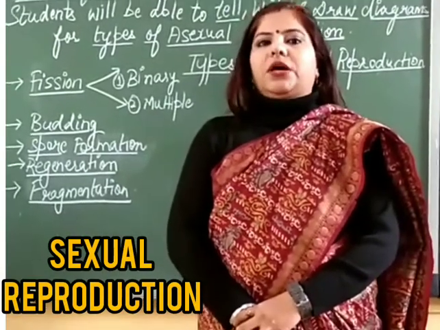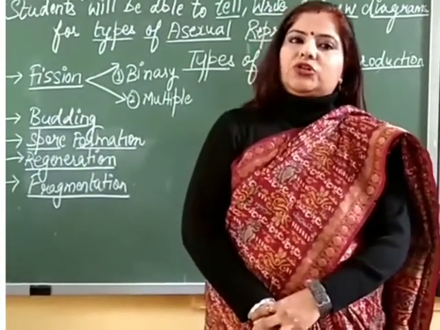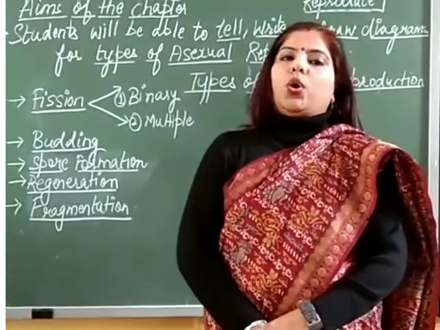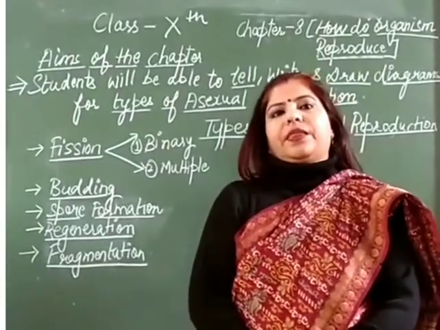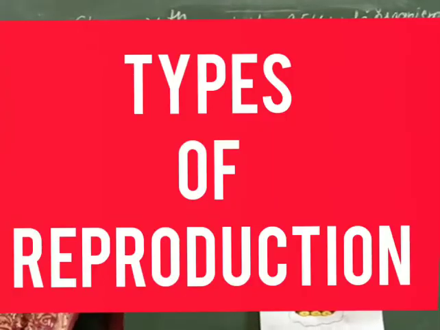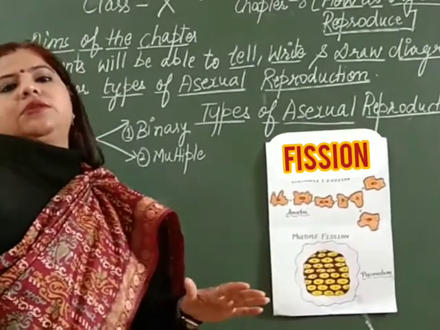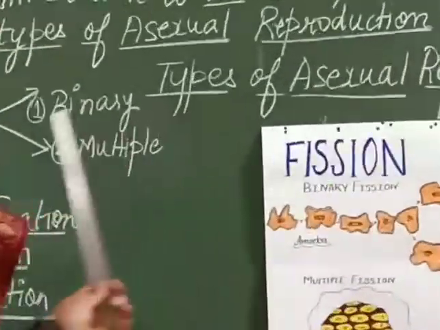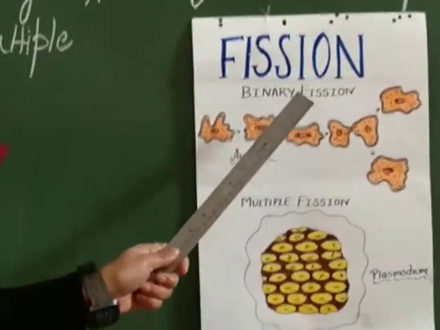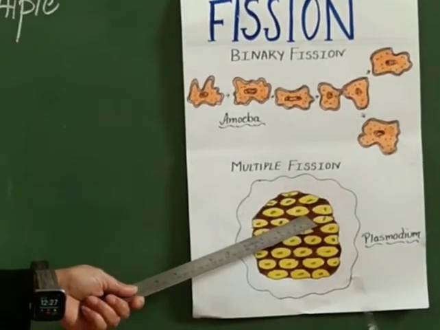two parents are involved. Number two, in asexual reproduction, the organisms produce their own kind, and in fission, the organism divides itself to form a new organism. Fission is basically of two types. Number one is binary fission and number two is multiple fission.